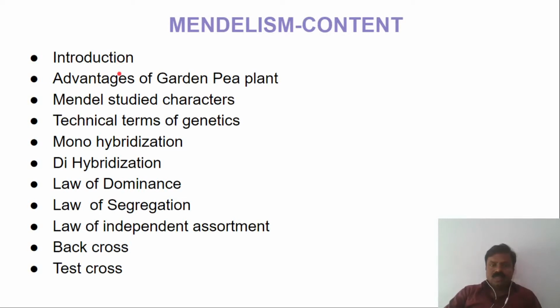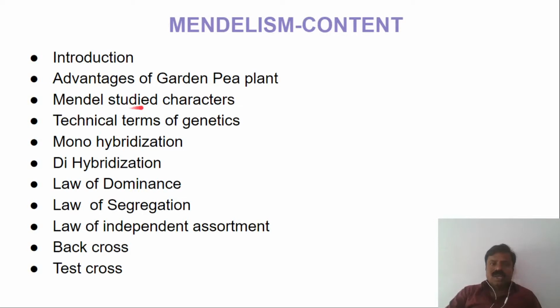Next, advantages of the garden pea plant. So, why did Mendel select the garden pea plant, Pisum, for his research work? What are the advantages of this plant, and why did he succeed by taking this plant?